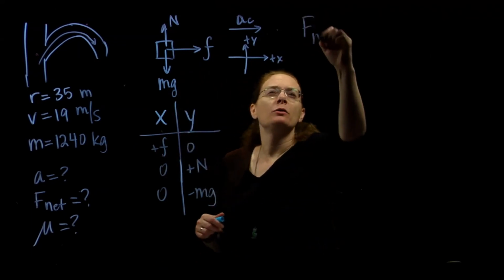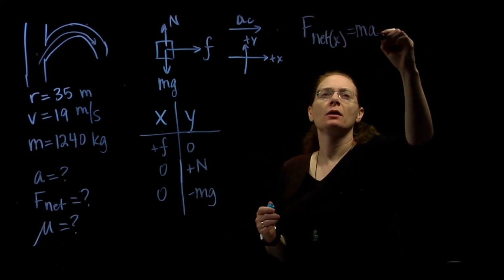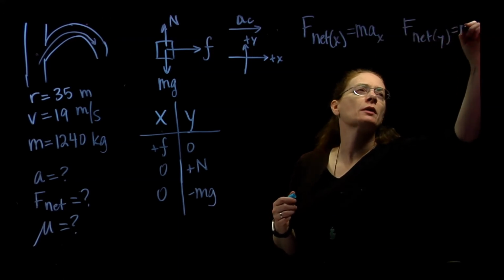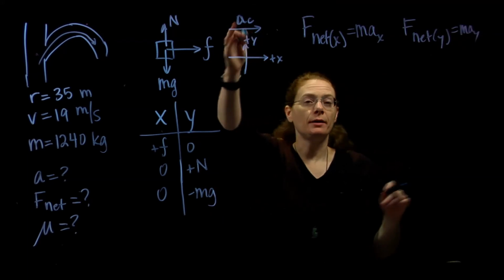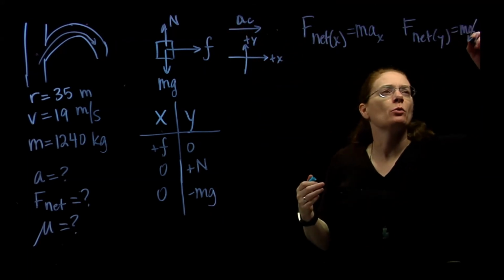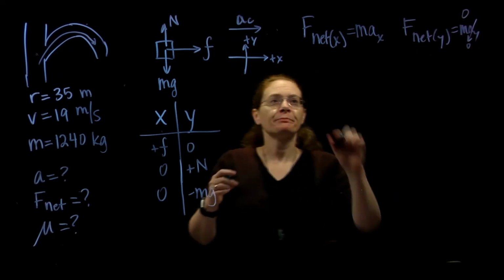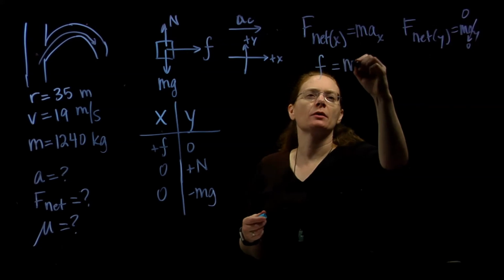In Newton's second law, in both directions, let's see what we've got. Net force in the y direction equals ma(y). All right, our acceleration is all in the x direction. There's nothing in the y direction, so the net force in the y direction is going to add up to 0. Add up the forces in the x direction. There's one of them. Friction equals ma.